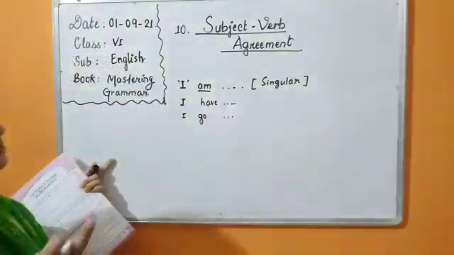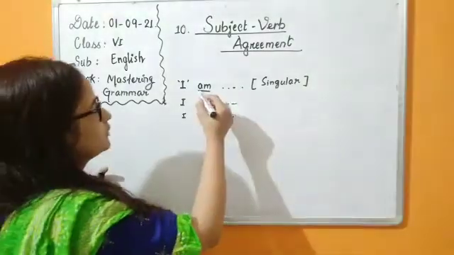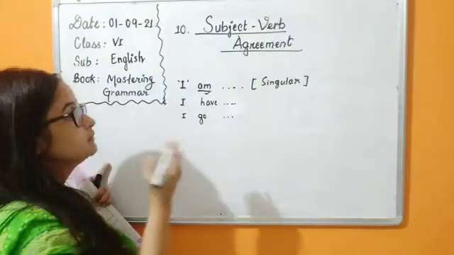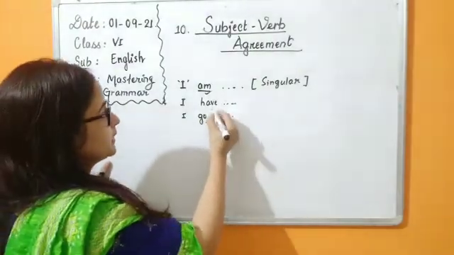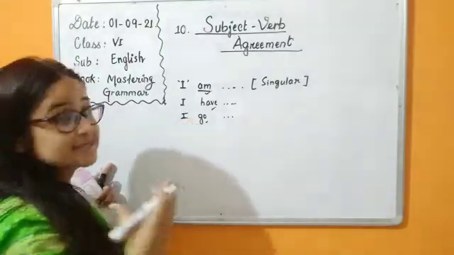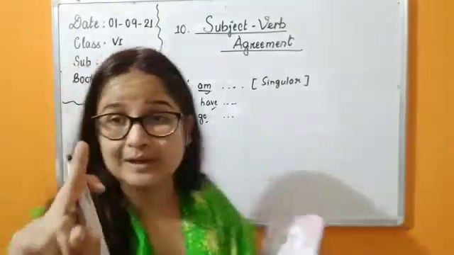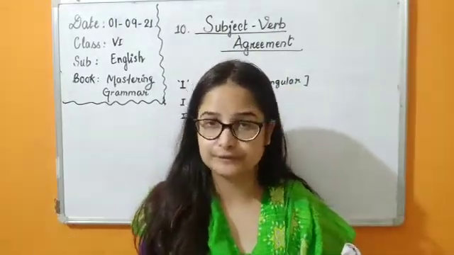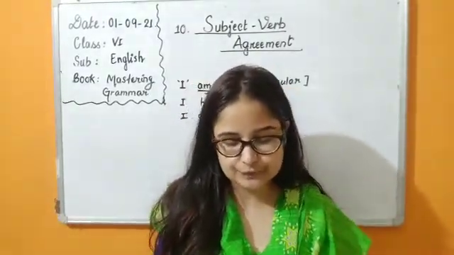Only one exception is there, that it will always take am in singular and plural verbs in plural, okay. So plural verb means what? Because I is always considered an exception, although I am talking about only one person, I, but still it will be taking what? Plural verb. Okay children, now let's move to the next one.